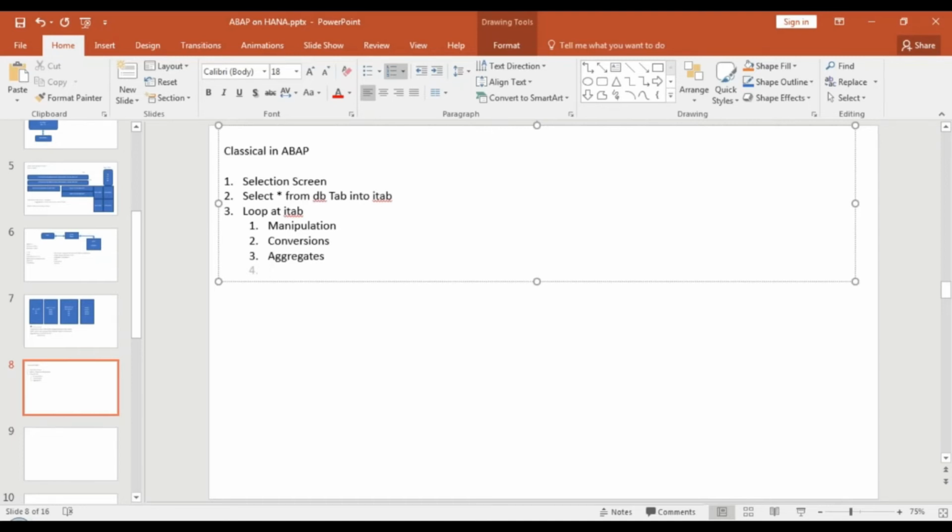If you want to do that, all that you will do here. And then you will probably do your end of loop. Yeah, that is what you will typically do in your report program. And then you will write the results on a list, or you can give it to your ALV.